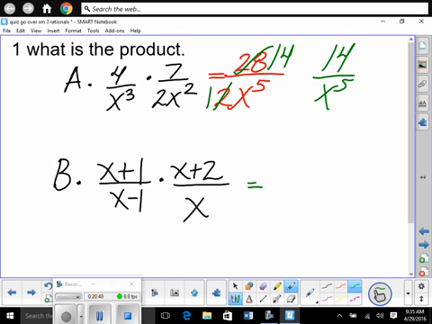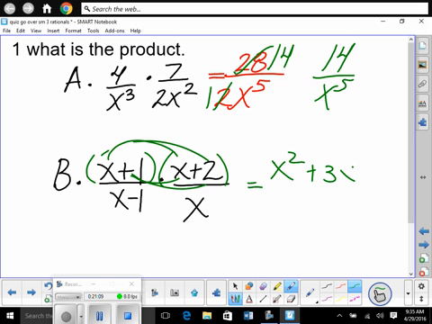So you multiply the top straight across. So we'll have x plus 1 times x plus 2. So now we will put those together. That's x squared, because nothing divided out. Does everybody understand what I'm doing here? Plus 2x plus 1x plus 2.